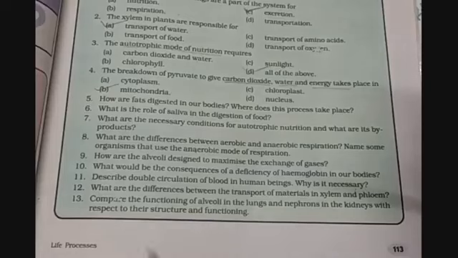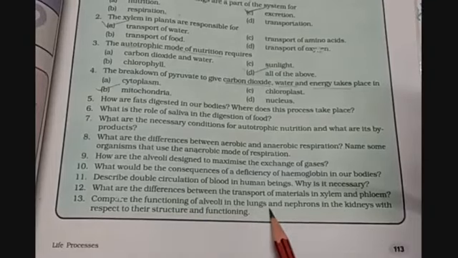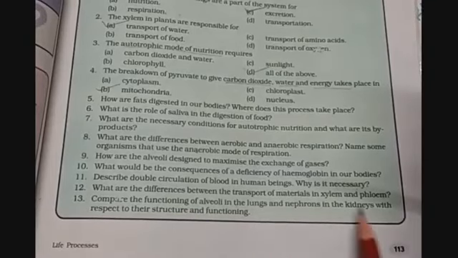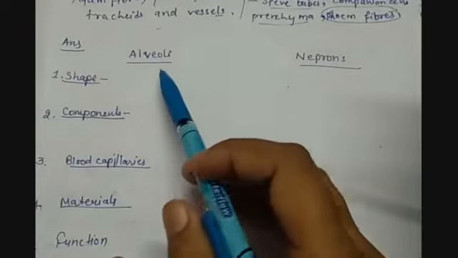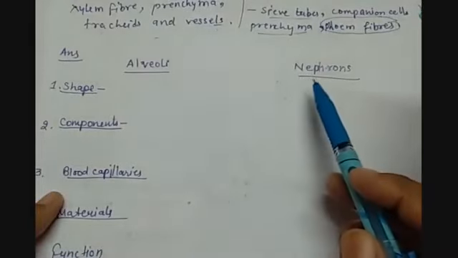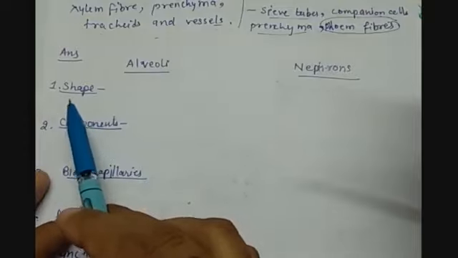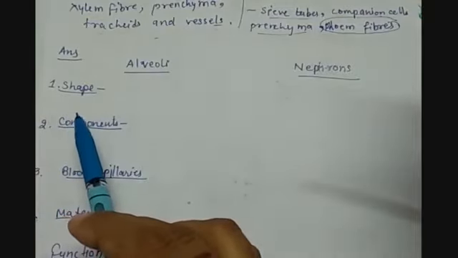Question number 13 is, compare the functioning of alveoli in lungs and nephrons in kidney with respect to their structure and functioning. So children, here we have the alveoli and nephrons. So first difference can be on the basis of their shape, because we have to talk about their structure and their functions both.